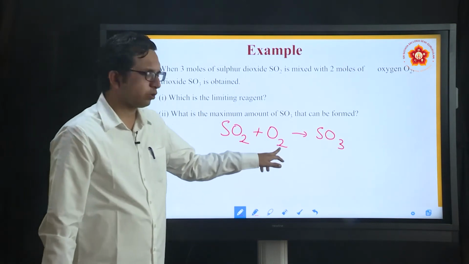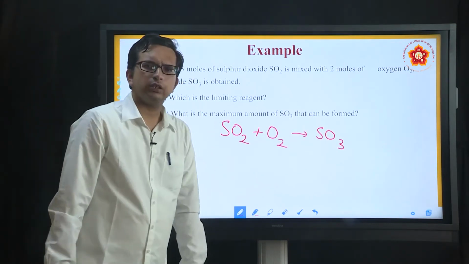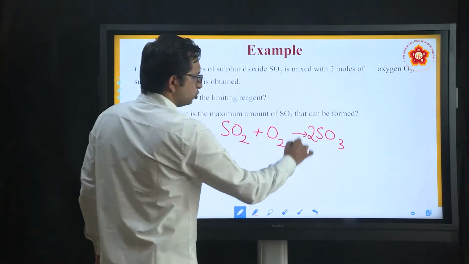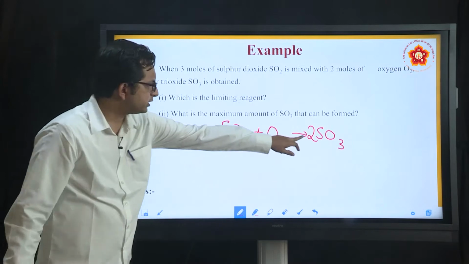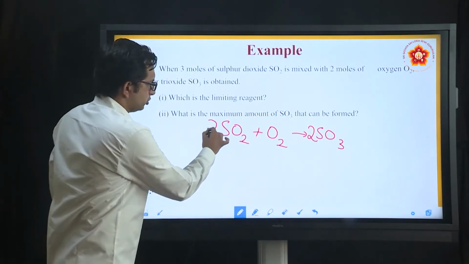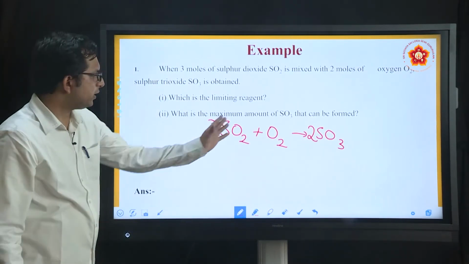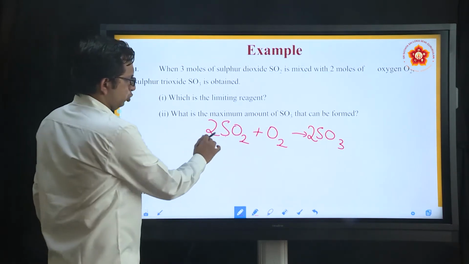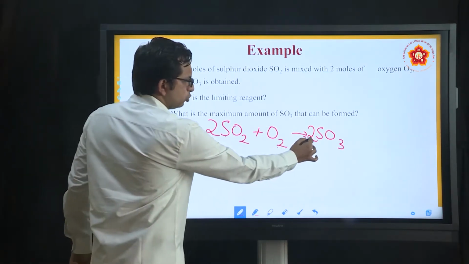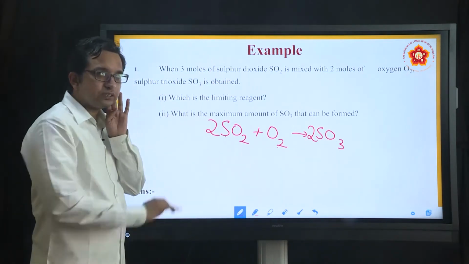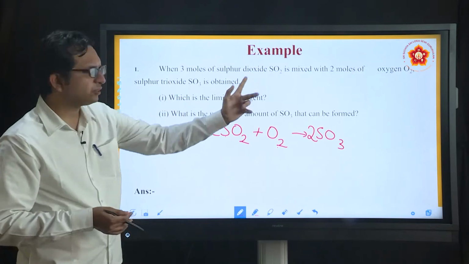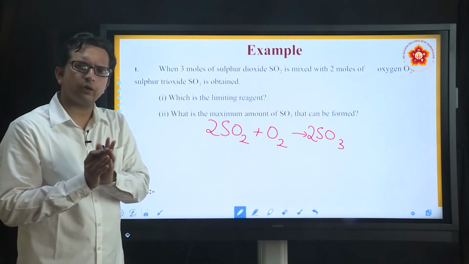You have in total 4 oxygens here, but only 3 oxygens on the other side. So, suppose I take this as 2SO3. Now, once I disturb sulfur there, I have to disturb it here also. Now, make a calculation. 2 sulfurs on either side. What about oxygen? 2 2s are 4 plus 2 is 6, 2 3s is 6. So, is it balanced now? It is definitely balanced.